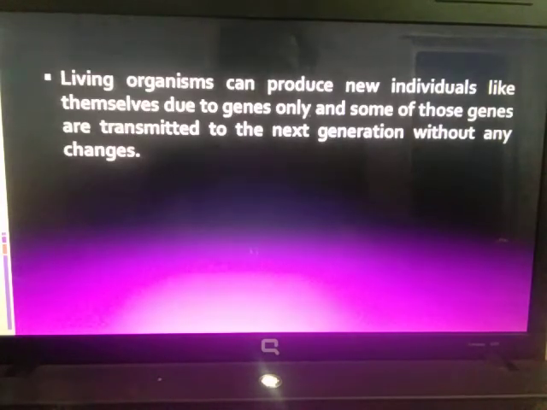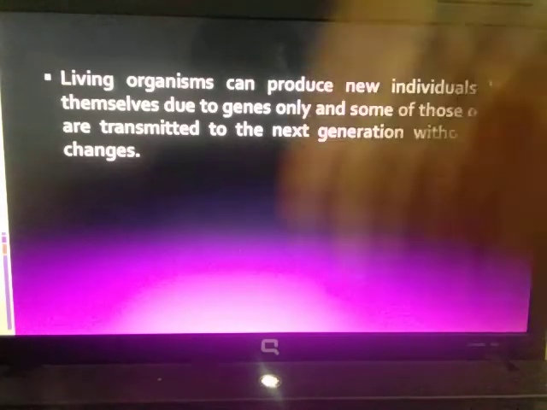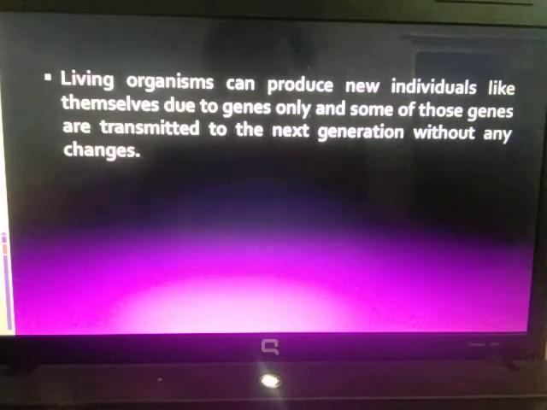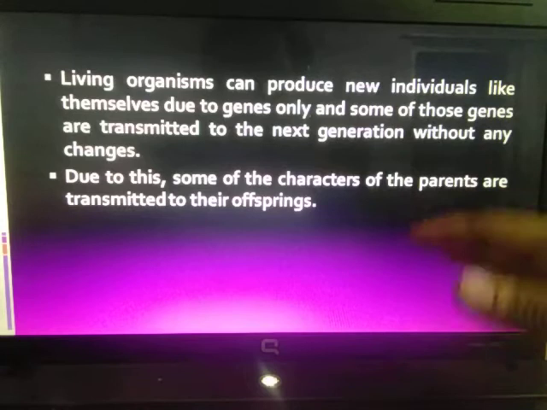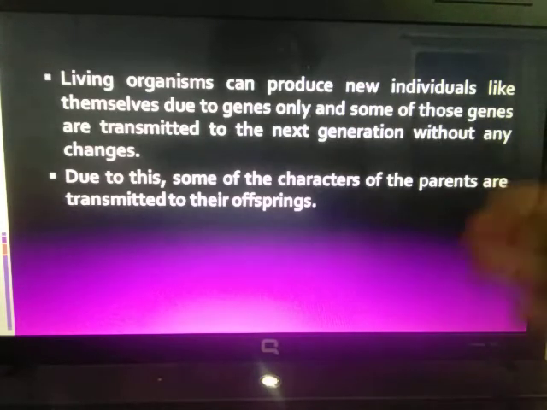Now, living organisms can produce new individuals like themselves due to genes only. Some of those genes are transmitted to the next generation without any changes. Due to this, some of the characters of the parents are transmitted to their offspring. You might know that certain characters of yours are similar to your father or your mother. Since those genes are transmitted without any changes, the characters remain the same.